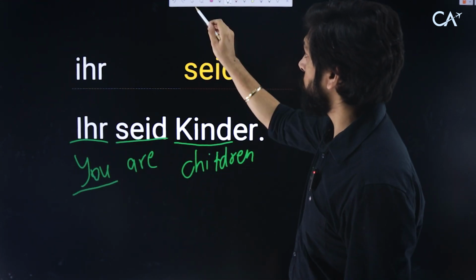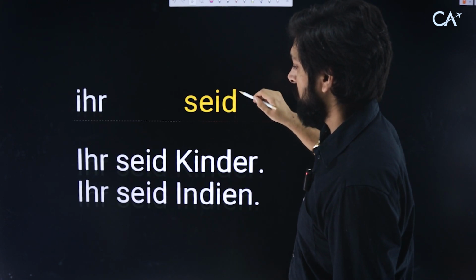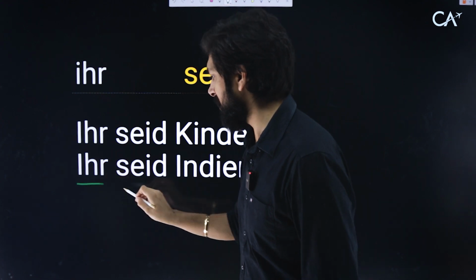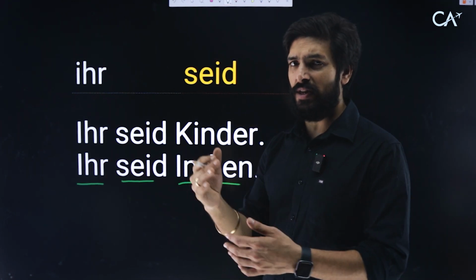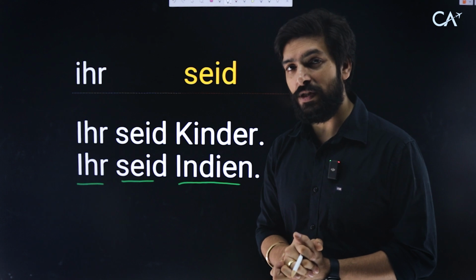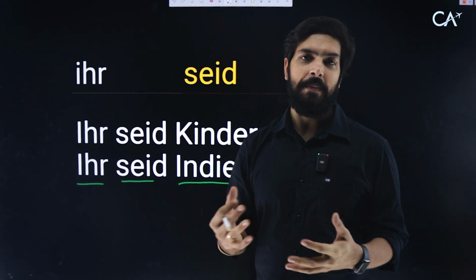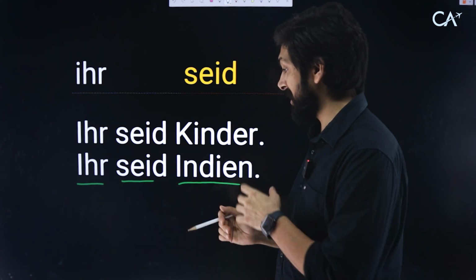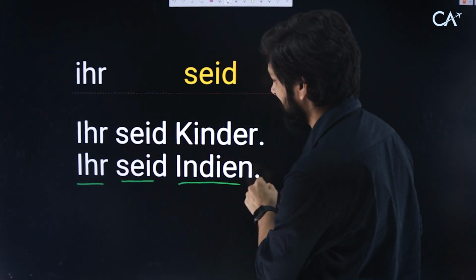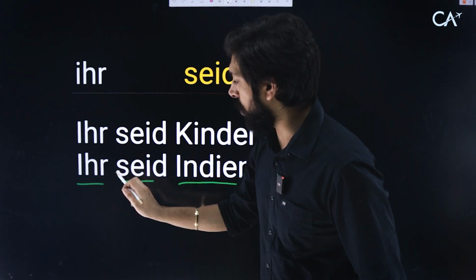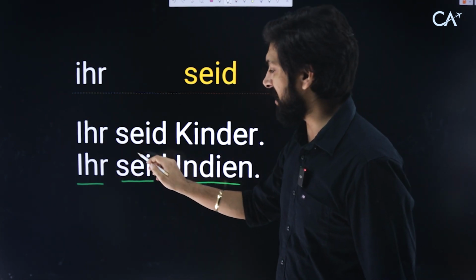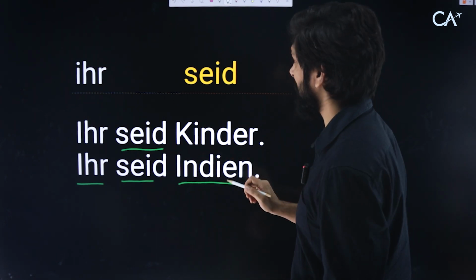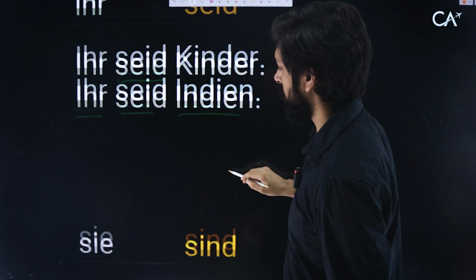All right. Next one that we have is "Ihr seid Indien." You are Indian, all of you guys. Let's say we are mainly Indian people who are studying. If other people are watching these videos, I'm really happy, happy for everyone, but lots of love from India. And let's have a look. Ihr seid Indien. You all are, or you are Indian. Seid is important for us to remember. Indien we have seen earlier, right? Ihr seid Kinder. Ihr seid Indien. Very simple sentences. I think we all can remember.